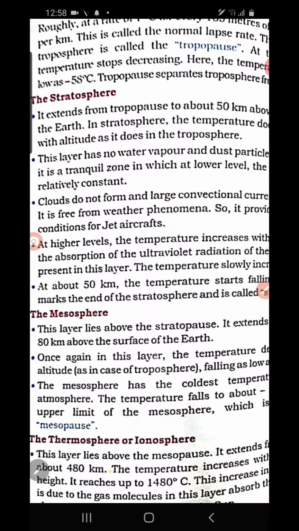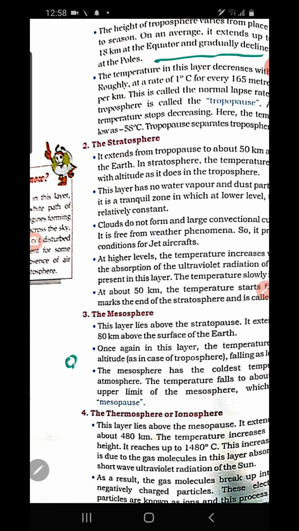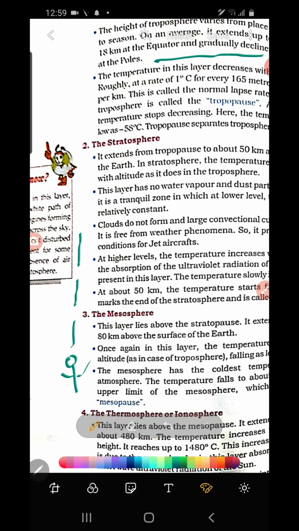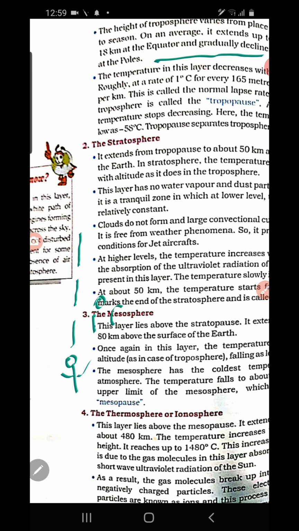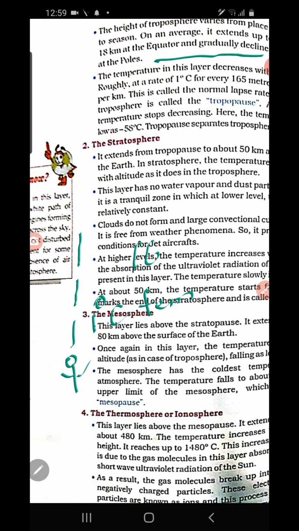Suppose you are moving away from here to the higher limit of the atmosphere, that means altitude increases as you move from the bottom to the top. So as the altitude increases, 1 degree Celsius of temperature decreases for every 165 meters of altitude.